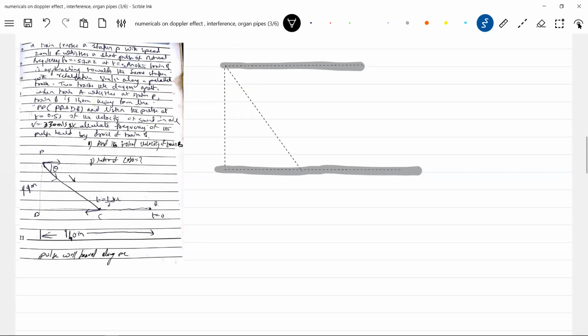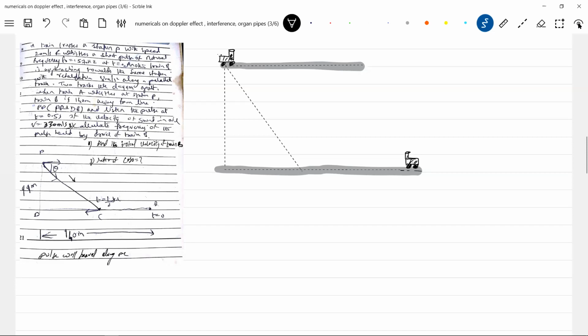The train A is here. And the train B is here. Just some picture information, so that it will be easy for you to imagine. That's why I brought it like this.